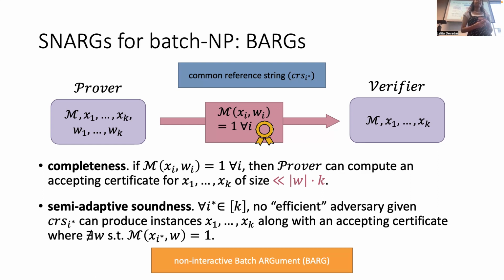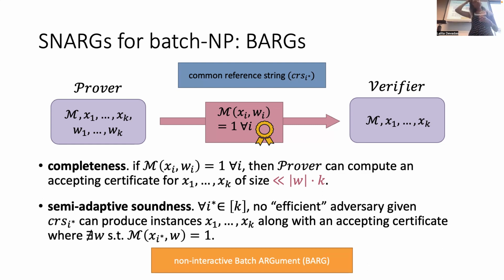That's what you're mentioning, right, the Gentry-Wichs lower bound. Yes, in the case of K equals 1, this is subject to the fully adaptive lower bound from Gentry-Wichs. But what we build, we still manage to show a lot of applications from. It works for everything I've defined here. I'm only talking about semi-adaptive soundness.